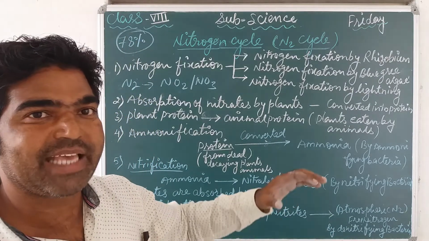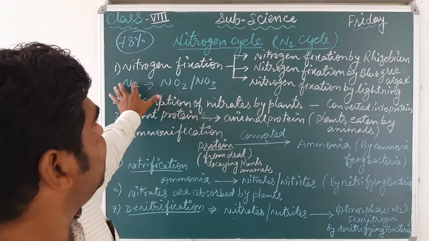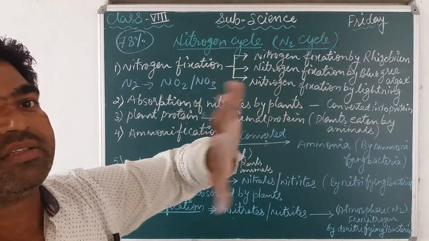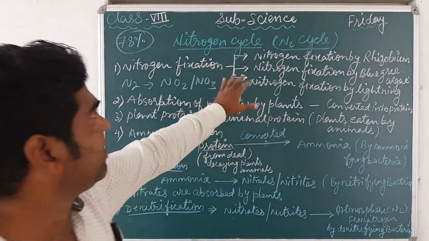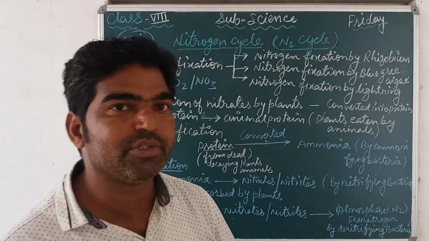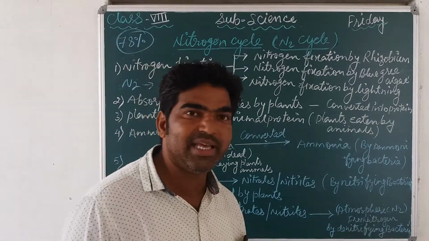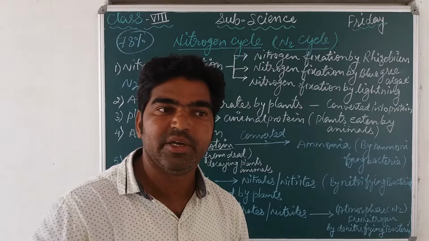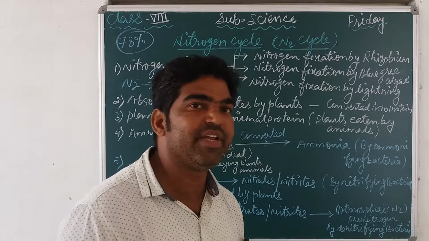And this nitrogen fixation can be done in three different ways. Means nitrogen can be converted into its compounds by three methods. First one, nitrogen fixation by rhizobium. This is called biological nitrogen fixation. Some bacteria are useful for the conversion of free atmospheric nitrogen.